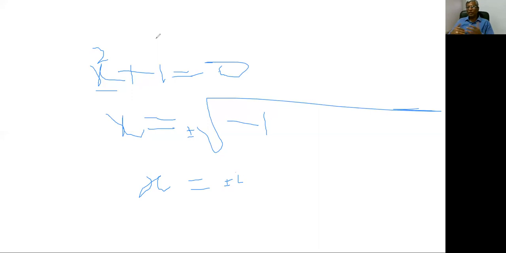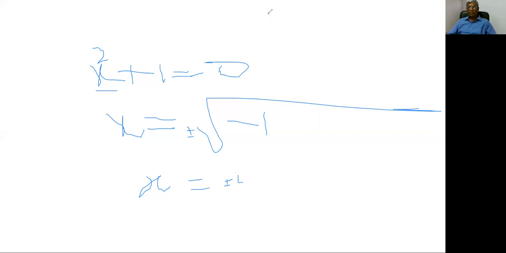If someone is asking is there any solution of x square plus 1 is equal to 0 in the real number system, then your answer will be no. There is no solution in the real number system, but its solution is possible in another number system that we term as complex number.